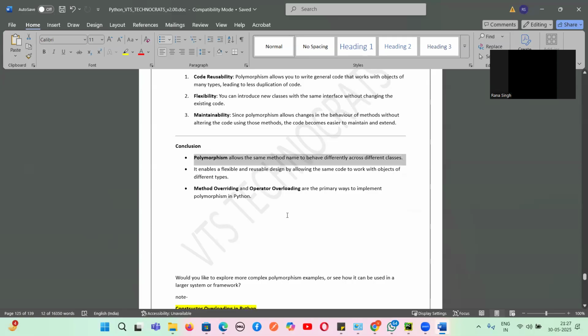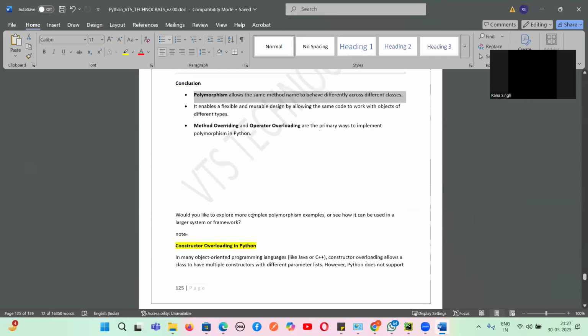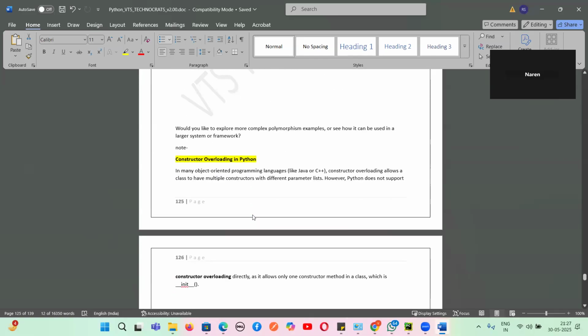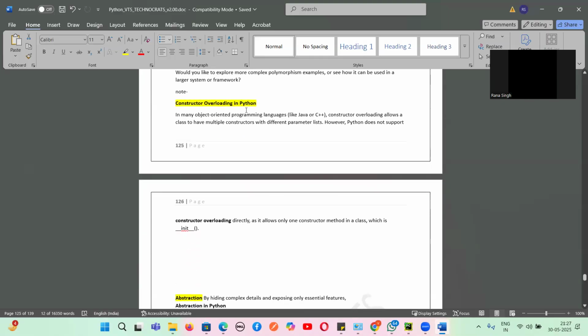That is nothing but polymorphism, and it is achieved using method overriding and method overloading. Yes or no, guys? So we would like to explore complex polymorphism, something like constructor overloading in object-oriented programming languages like C++ and Java. Constructor overloading allows a class to have multiple constructors with different parameter lists.